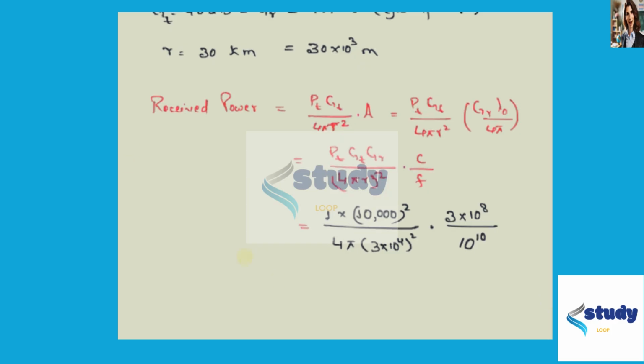Thus, on solving this, we get that the required power is equal to 2.65 into 10 to the power minus 4 watt.